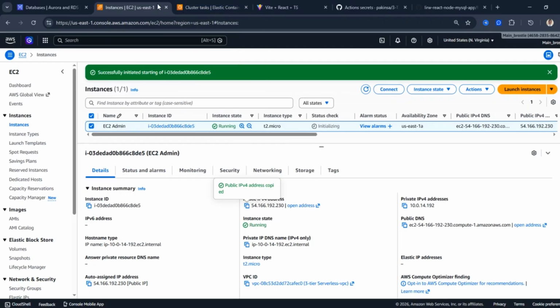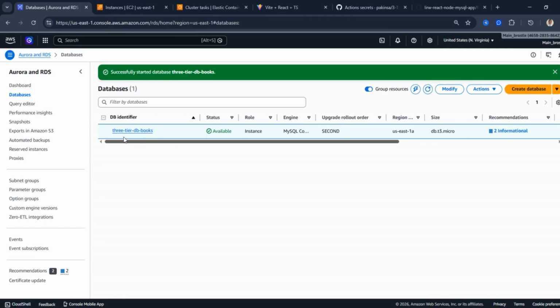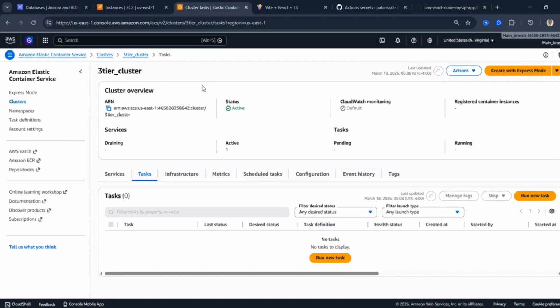So we have our EC2 running, we have our database running already, it's available, and we've mentioned the fact that we always ensure that our applications are available in two availability zones at a minimum, so that if one availability zone is down, the second availability zone could be up and running for our application. So that's that. We've also mentioned that we're using Fargate. Fargate helps you as a serverless stack way of deploying your application without running EC2 servers, etc.